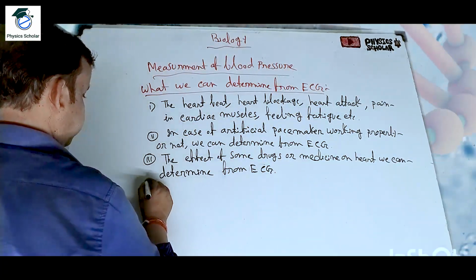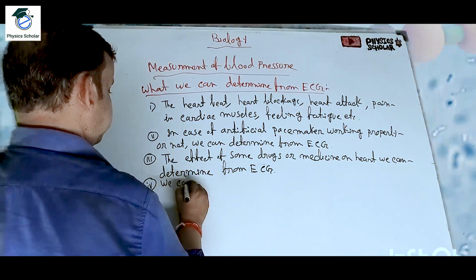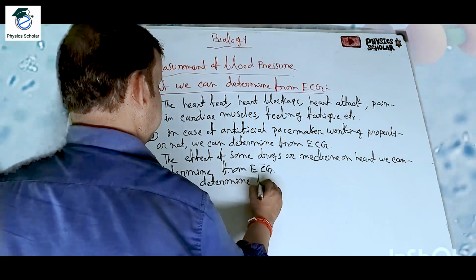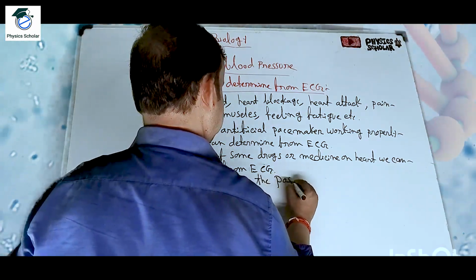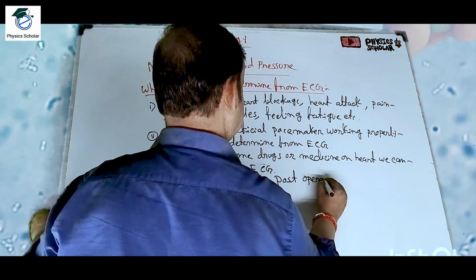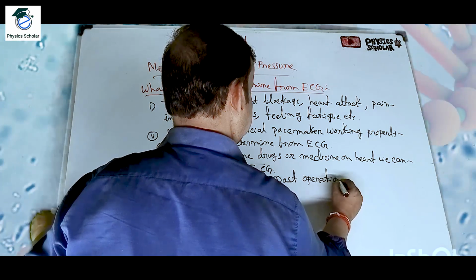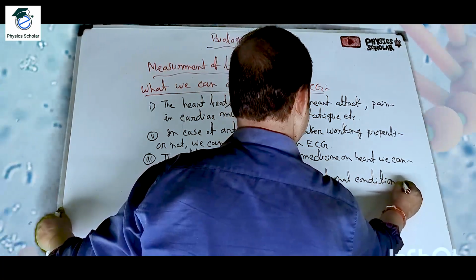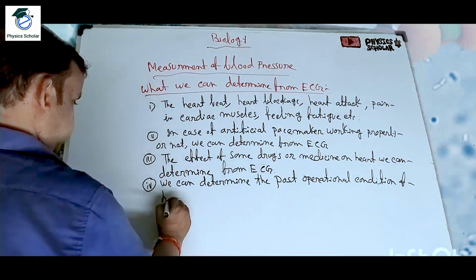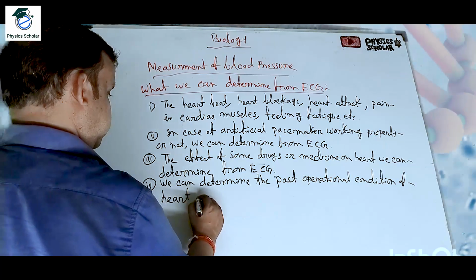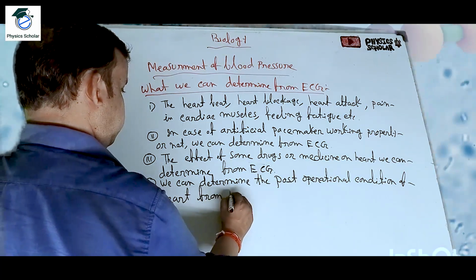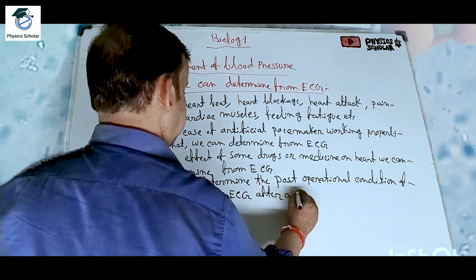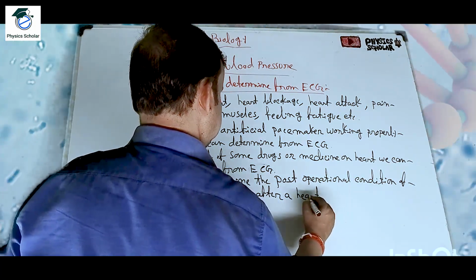Another thing we can determine is the post-operational condition of the heart from ECG after a heart surgery.